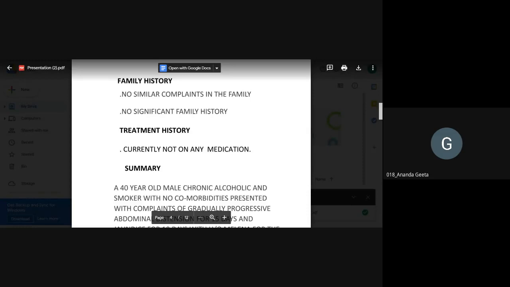Keshav. Kayser-Fleischer rings only. Sunflower cataract. Yes, ma'am, sunflower cataract. Excellent, excellent. So these are also very important in the family history and treatment history, not on any medication.